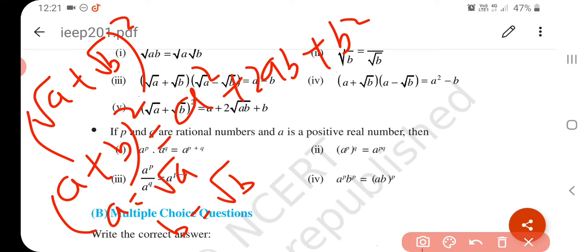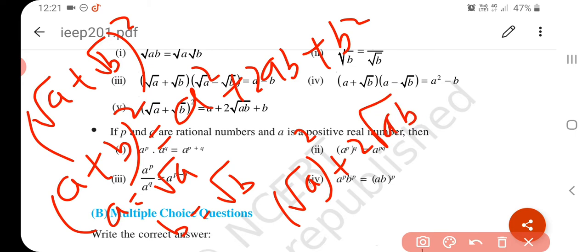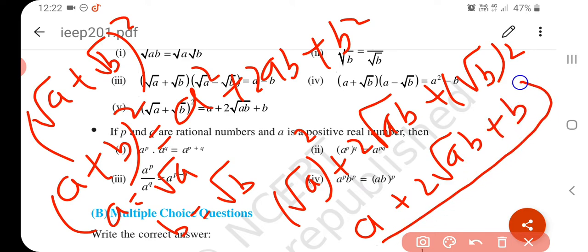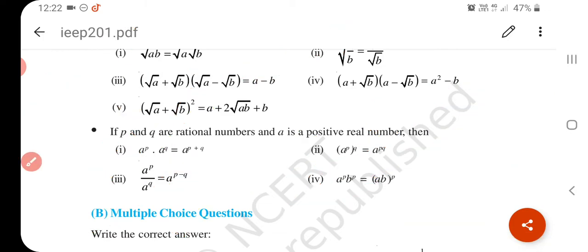So we can write root a whole square plus 2 into root a root b plus root b whole square. Root a square means a, plus 2 root ab plus b is your formula. Understand?